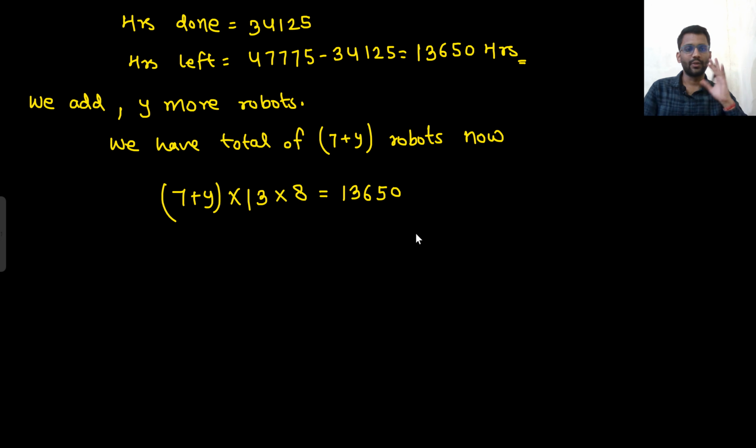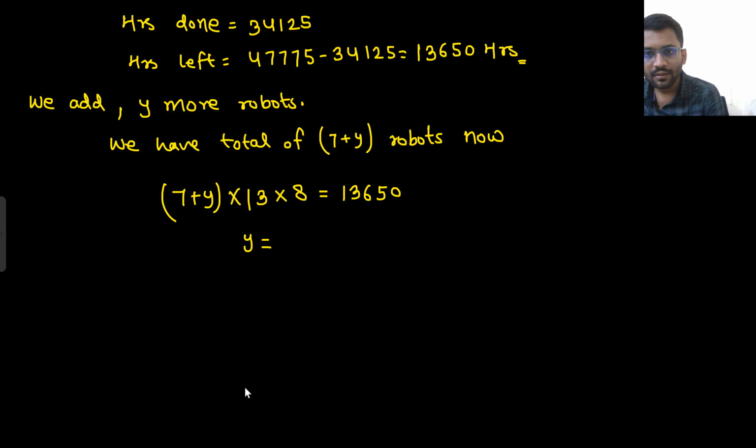So this is the equation. Did you understand? They will work for 13 days, and every day they will work for 8 hours. So 13 into 8. This many hours they are going to work. How many robots are there? 125 plus y robots. So 125 plus y into 13 into 8. From there we will get the value of y. 13650 by 13 by 8.